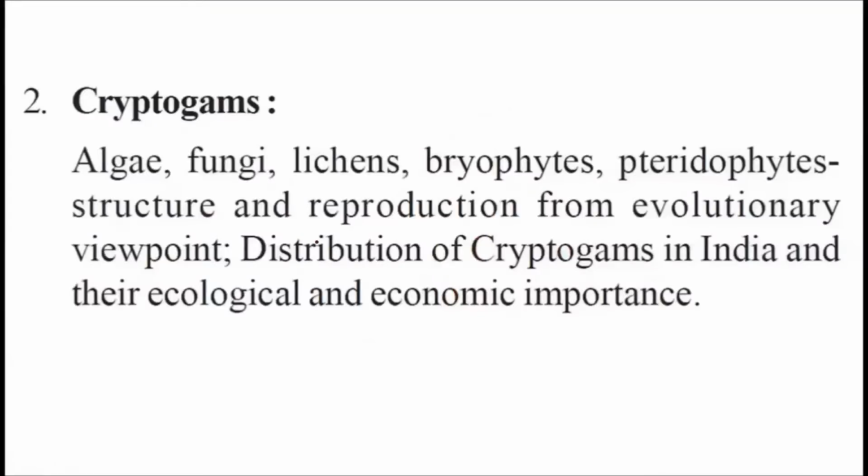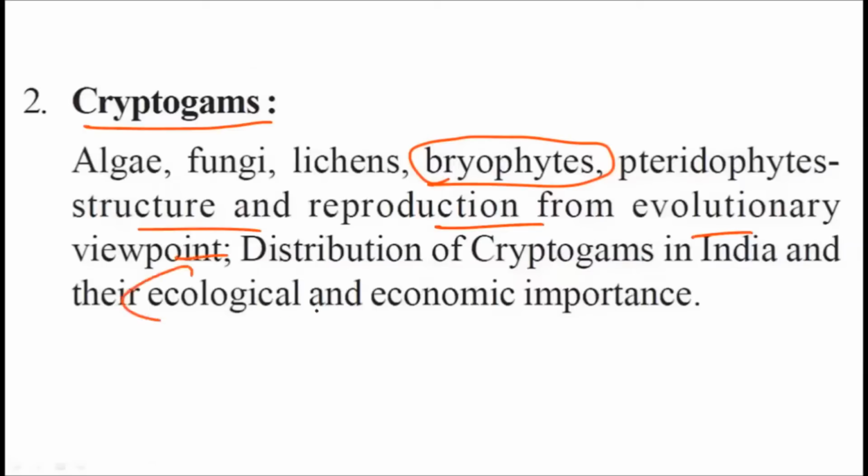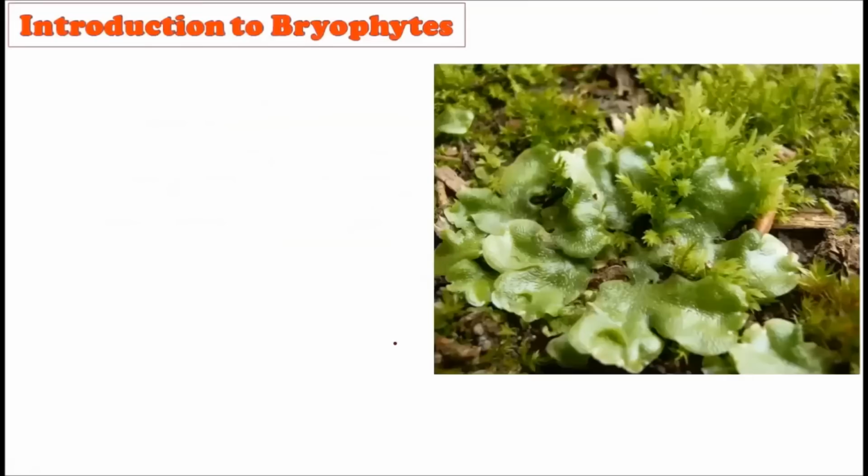All right, now consider this is your syllabus. This is unit 2 of chapter 1, that is the cryptogams, and here we have the bryophytes. In this category you have to study its structure and reproduction from the evolutionary point of view. After that, you have to study the ecological and the economic importance. All right, now consider the first introductory slide.